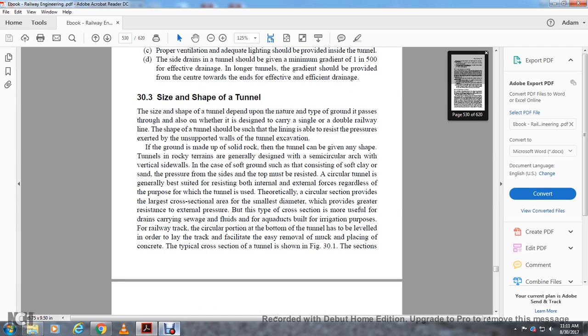Size and shape of the tunnel. The size and shape of the tunnel depend on the nature and type of the ground it passes through, as well as whether it is designed to carry a single or double railway line. The shape of the tunnel should be such that the lining is able to resist the pressure, as well as the unsupported walls of the tunnel excavation.